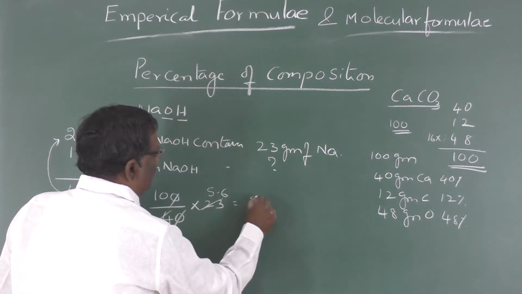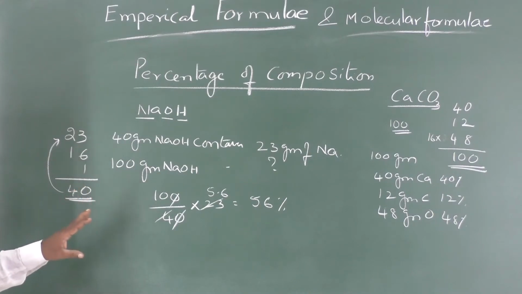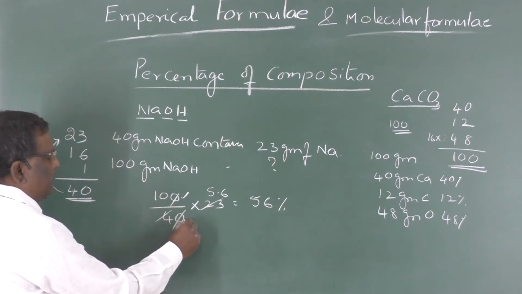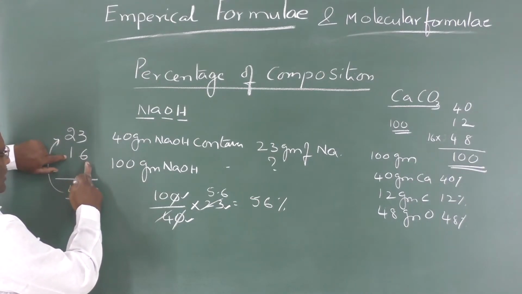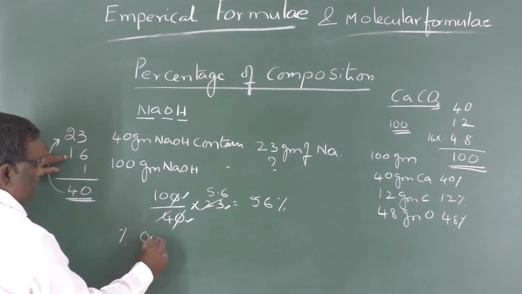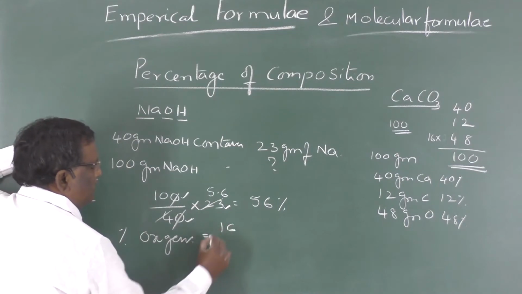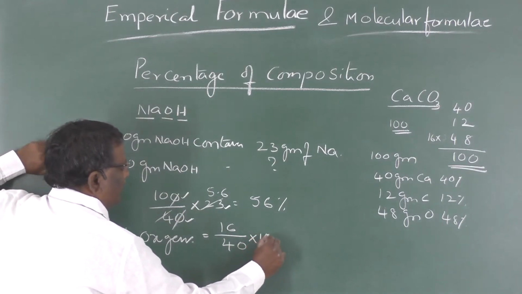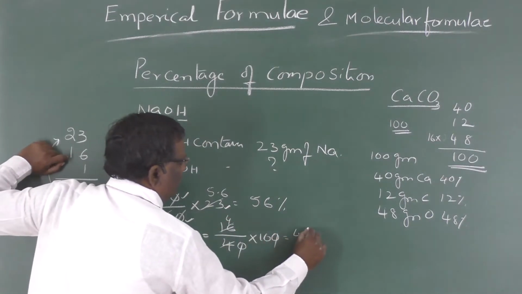That is the percentage composition of sodium. So here, this is 100, this is the molecular weight and this is the weight of that element. Similarly for oxygen, the percentage of oxygen is the weight of oxygen 16 by molecular weight 40 into 100, that is 40%.